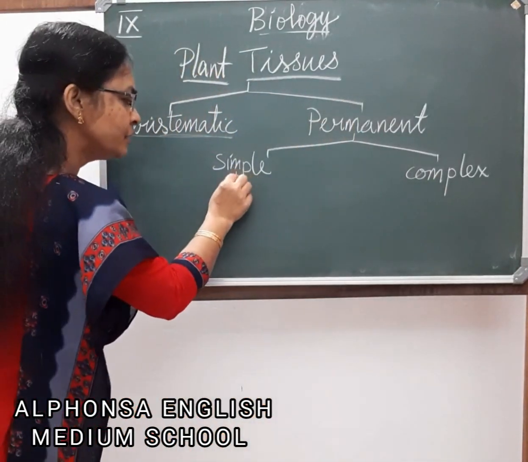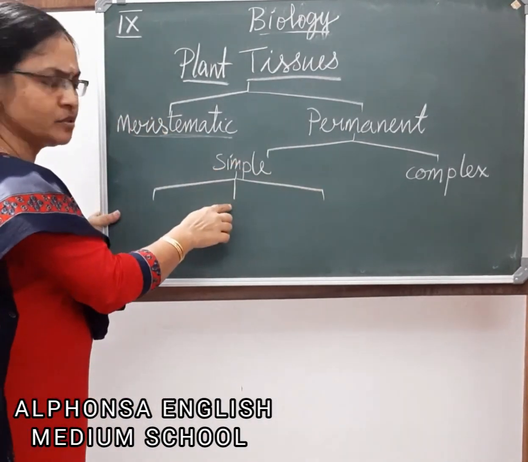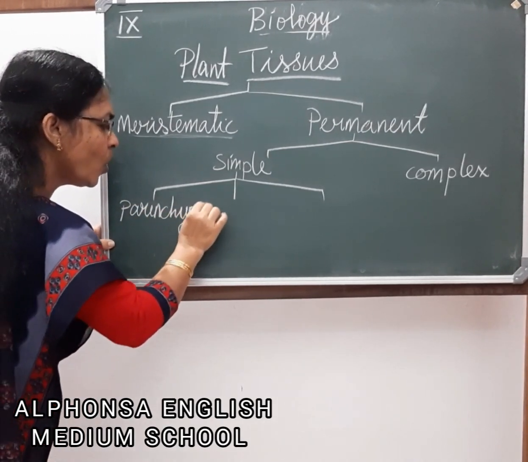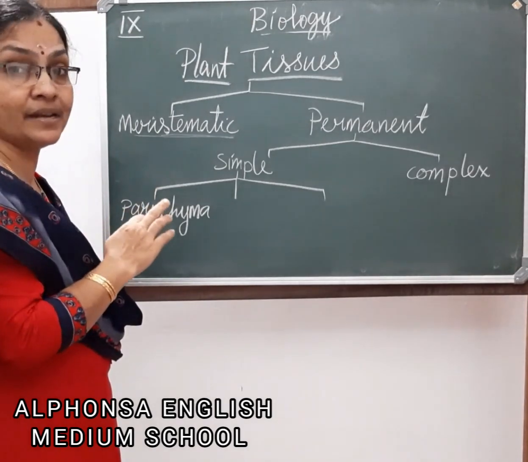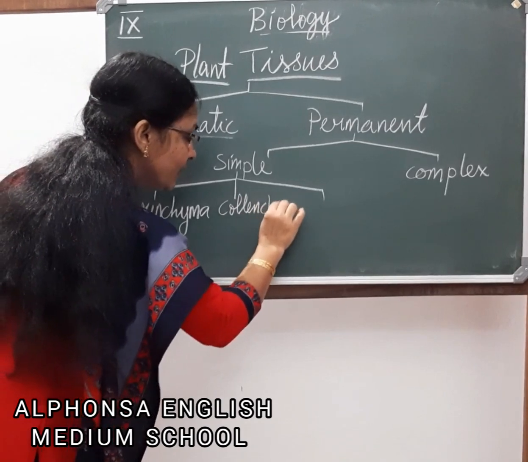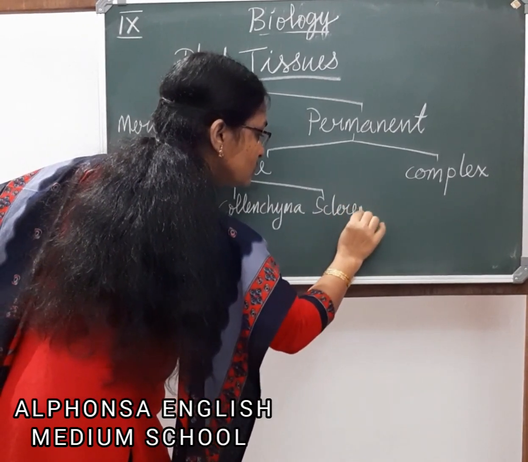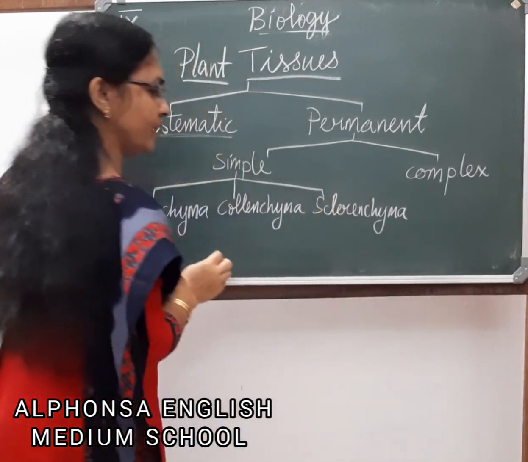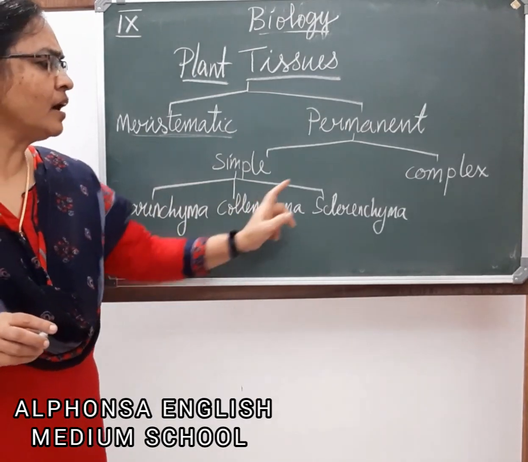Next, simple permanent tissue is again divided into three. There are three types of simple permanent tissues, that is parenchyma, collenchyma and sclerenchyma. All these terms are new to you, so my request is please learn the terms thoroughly and also the spellings. See the spelling? No H, okay? Three types of simple permanent tissues are parenchyma, collenchyma and sclerenchyma.